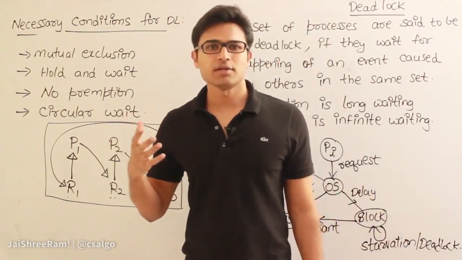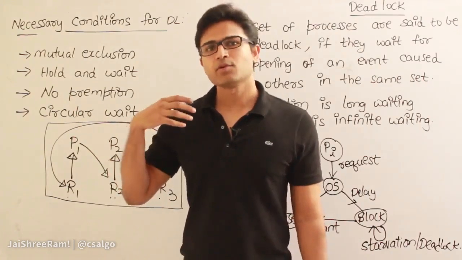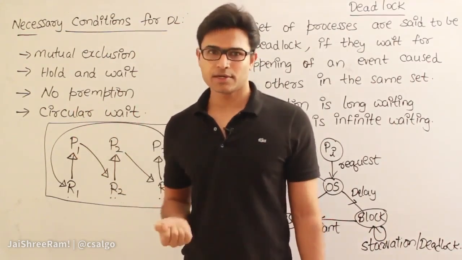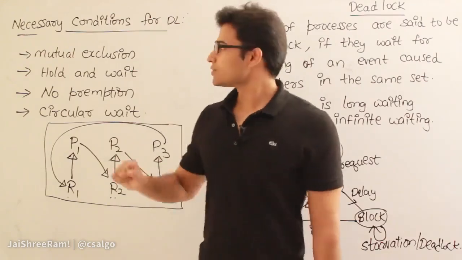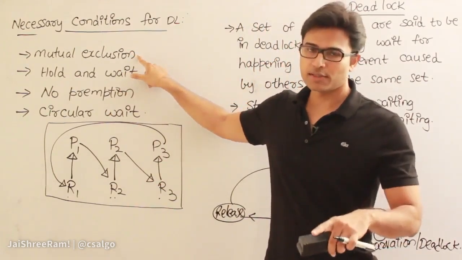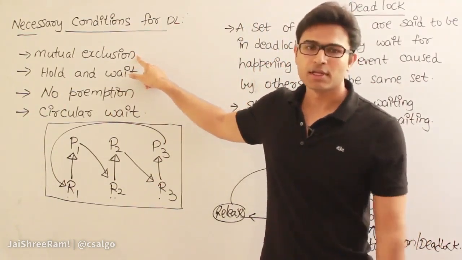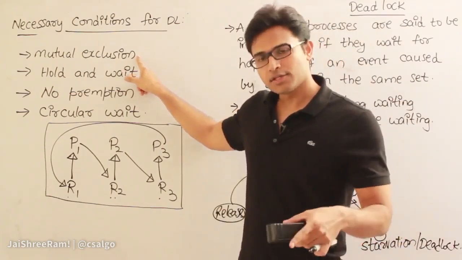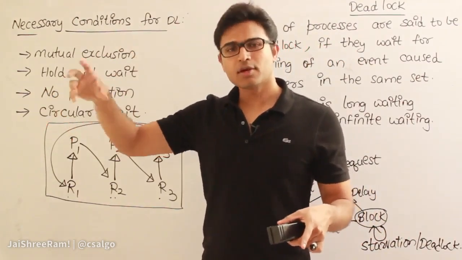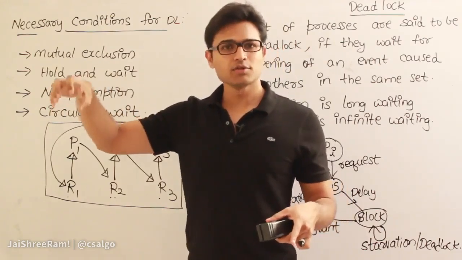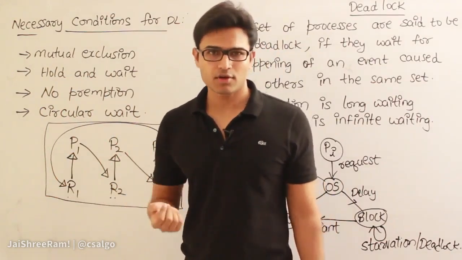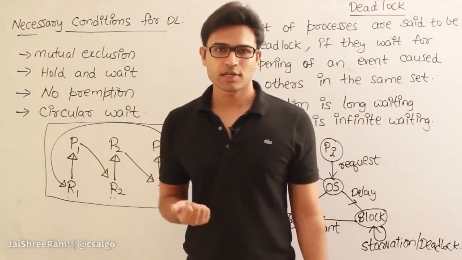So that kind of resources is what we are talking about, and we are not talking about resources which can be shared. For example, if there is a file and many processes want to read it, then they need not use any mutual exclusion, right? They can all read simultaneously. In that case there will be no deadlock. So if there has to be deadlock, then there has to be mutual exclusion. The reason is simple. Deadlock is a condition in which many processes want the same resources, and since they are not able to get them, they are going to be blocked, right? In case the resource can be used by many processes, obviously everyone can use it, and they can come out of the deadlock. They need not starve at all if they can access the resource simultaneously.